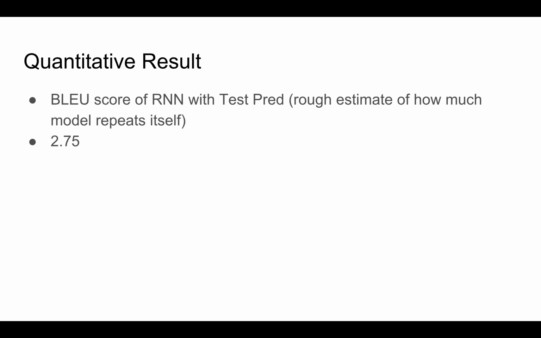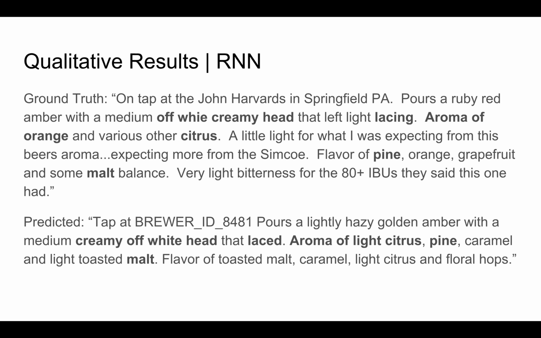And to test that, we looked at the BLEU score of the RNN on its test predictions and randomly sampled input beer IDs and attributes, and we found that the BLEU score between these 2 things was 2.75, so it's quite low.